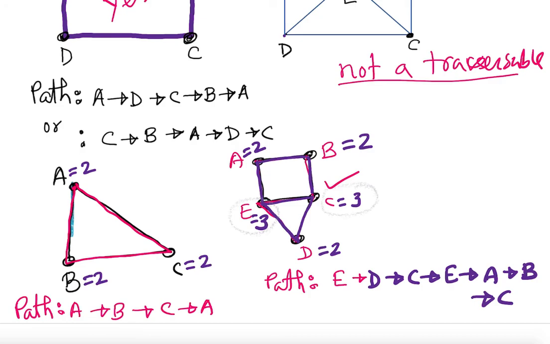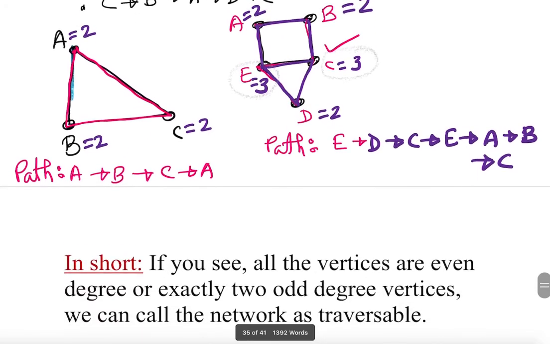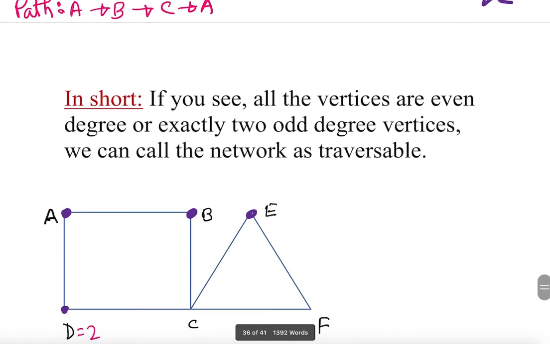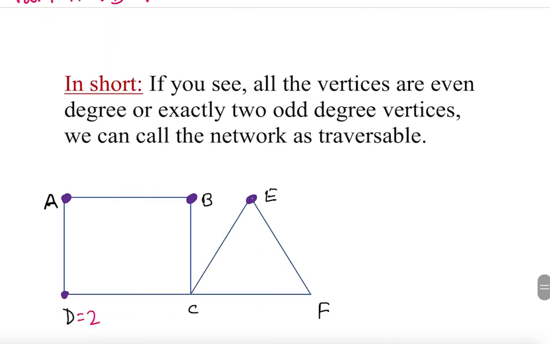Okay, so in short I can say, if you see all the vertices are even degree, or exactly 2 odd degree vertices, then we call it a traversable network.